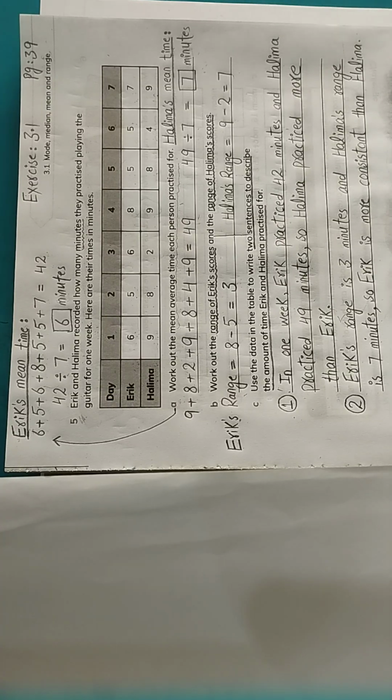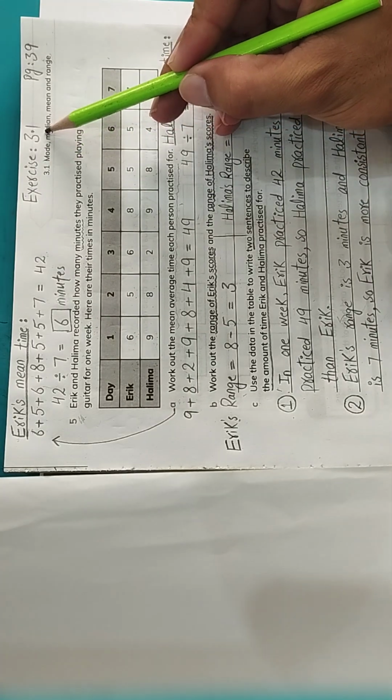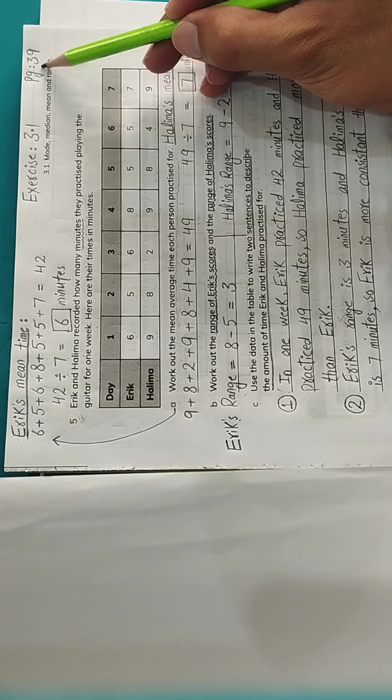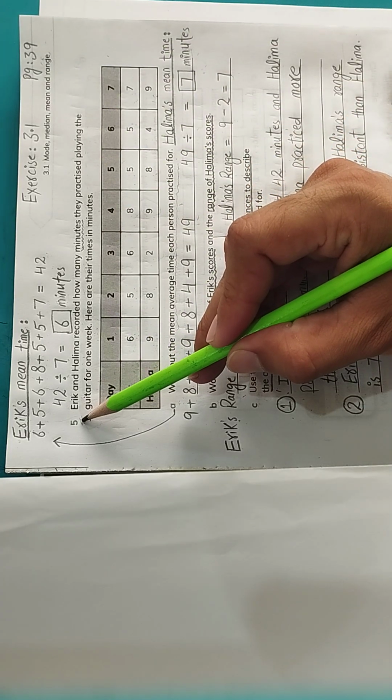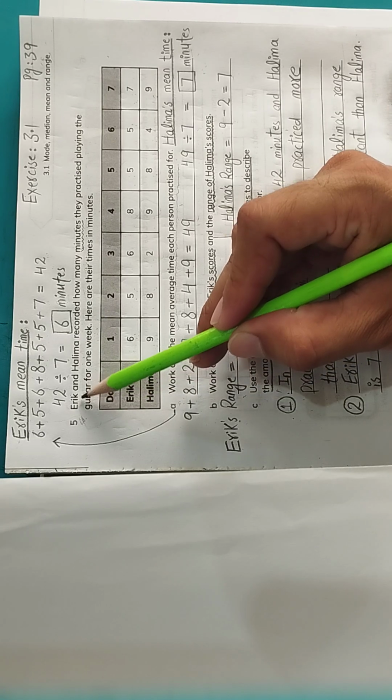In our previous lesson we did question number 4 of exercise 3.1 and in this video we will do question number 5 of exercise 3.1. Exercise number 3.1 is on page number 39 of your book, and in this video we are going to do question number 5 of this exercise. So let's read the statement first.